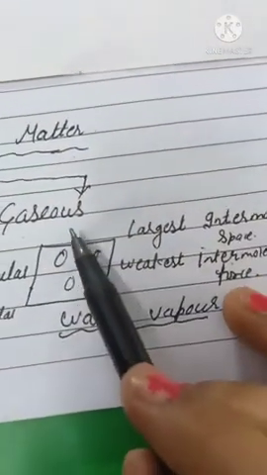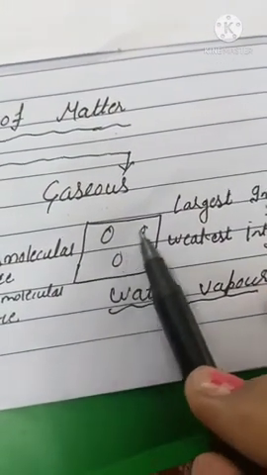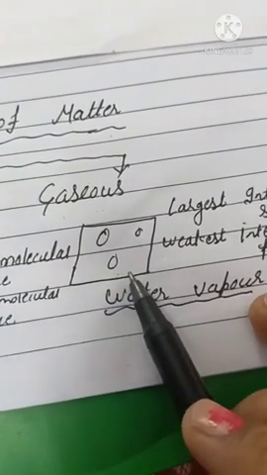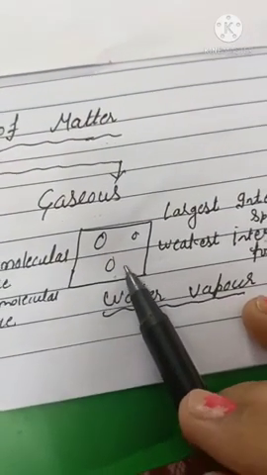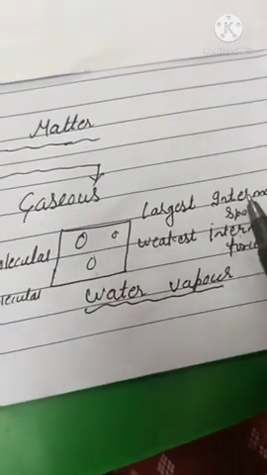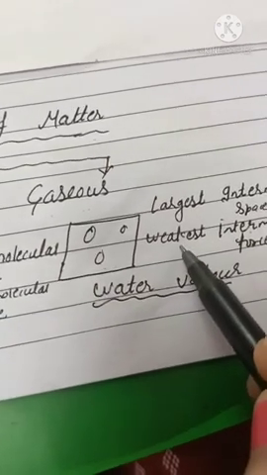And if we talk about gaseous state, molecules are far apart from each other. See, they are far apart from each other. So here we have enough intermolecular space. So we say in gaseous state we have largest intermolecular space, accordingly intermolecular force will be weakest.